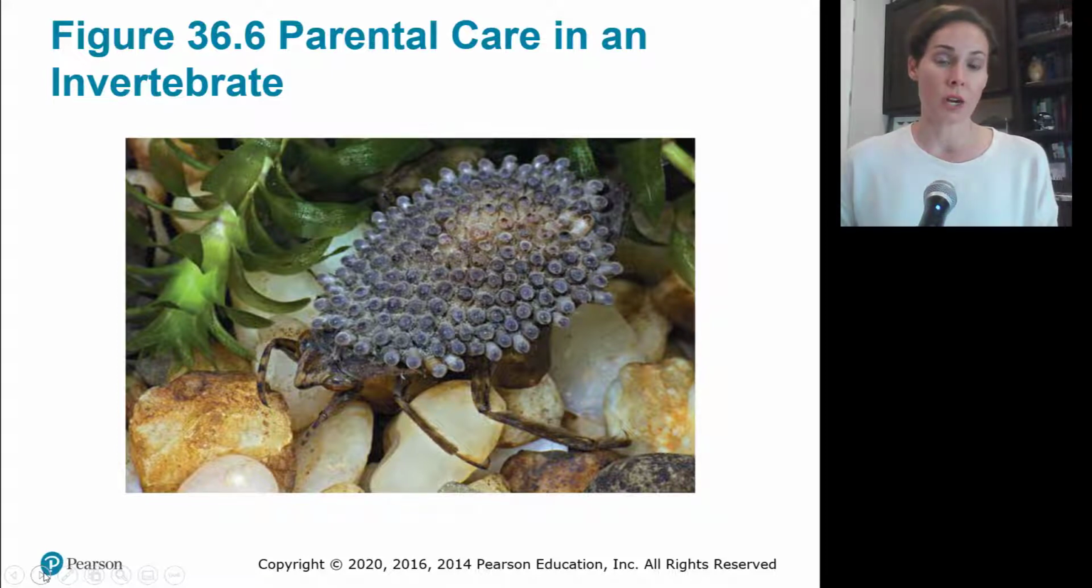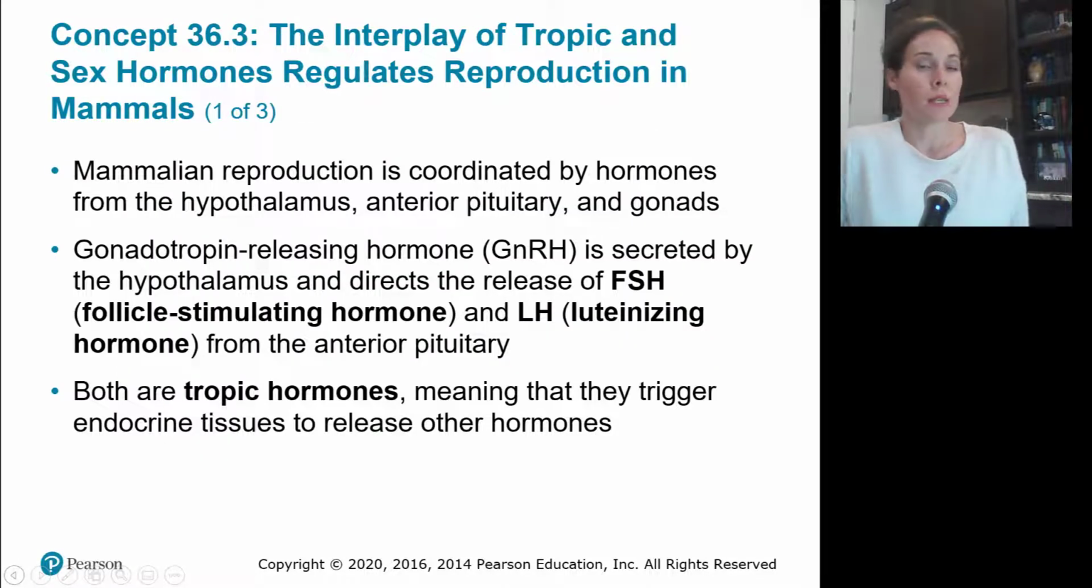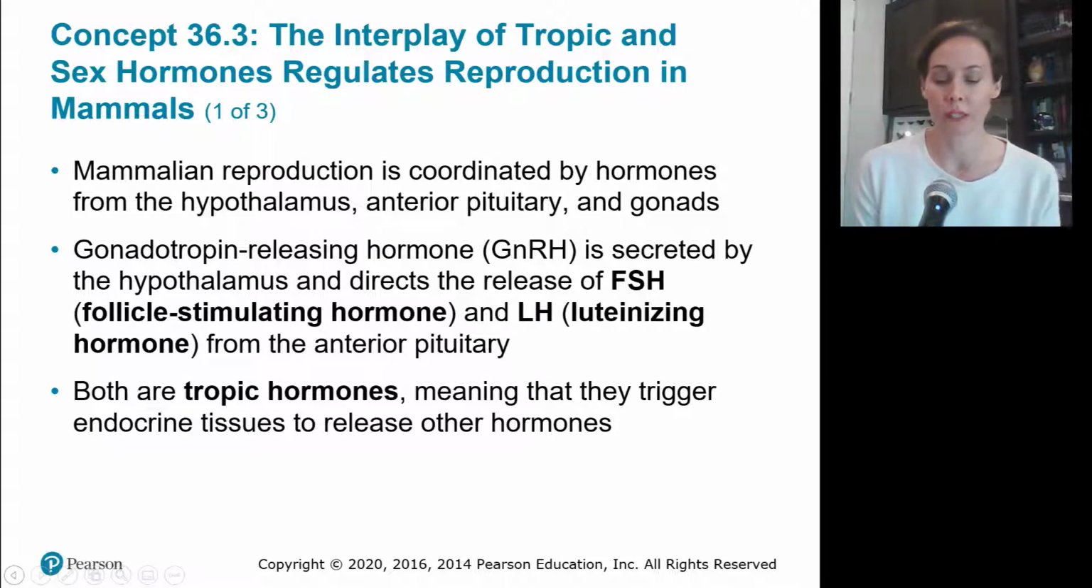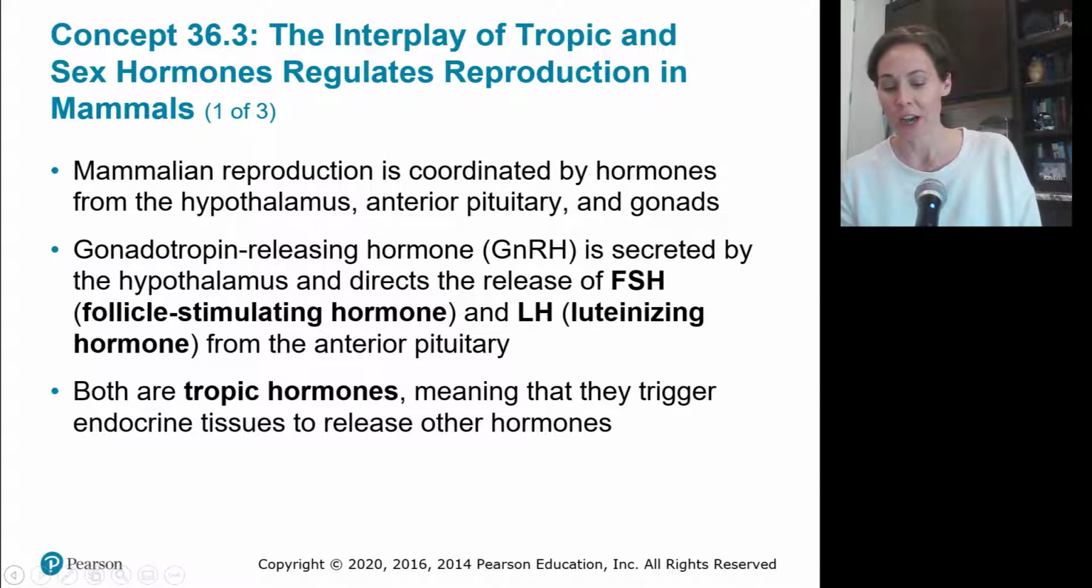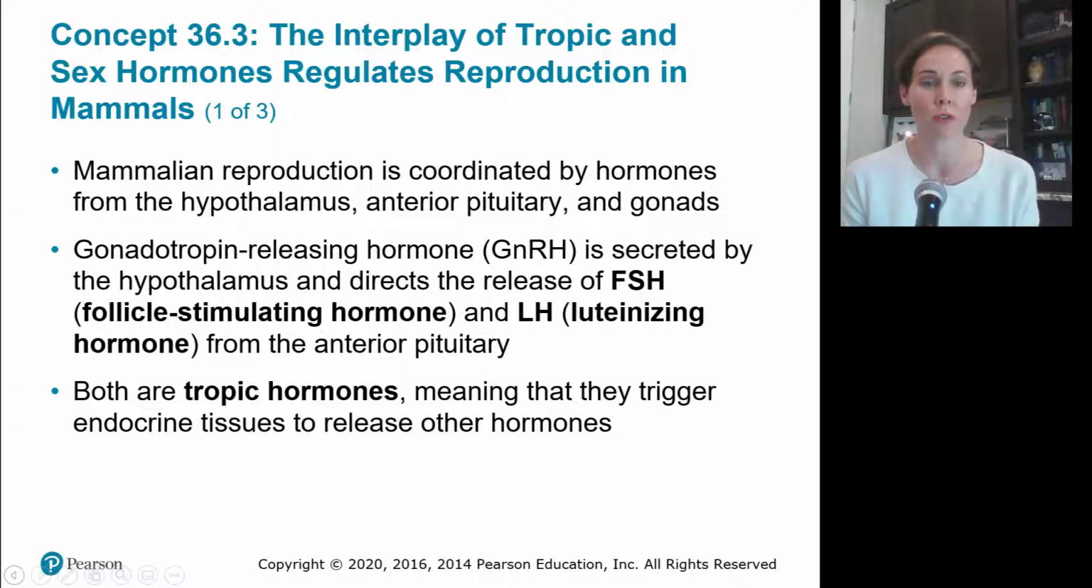So this is a giant water bug. This is actually the father. The female glues her eggs to his back, and he exhibits parental care to ensure that more of his offspring will survive. We're going to skip concept 36.2, which is like anatomy of those reproductive organs in mammals, so we can kind of spare you some of that embarrassment if that's a topic that is a little more uncomfortable for you. And we're going to go into talking about